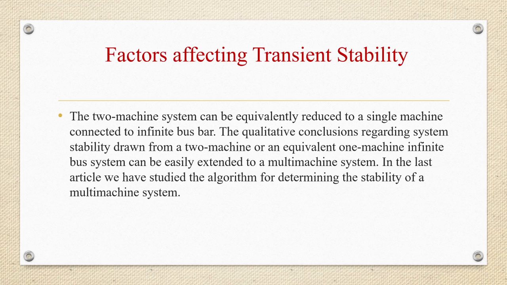So what we are seeing here is that a two machine system is equivalently reduced to a single machine system connected to an infinite bus bar, and whatever conclusions we have got regarding stability from a two machine or a one machine infinite bus system can be extended to a multi-machine system. A multi-machine system will have more than two machines.